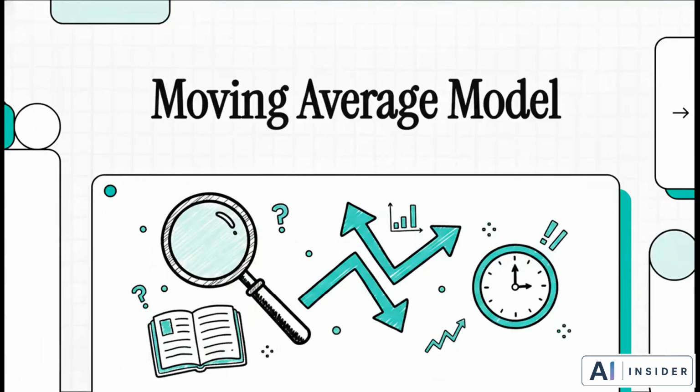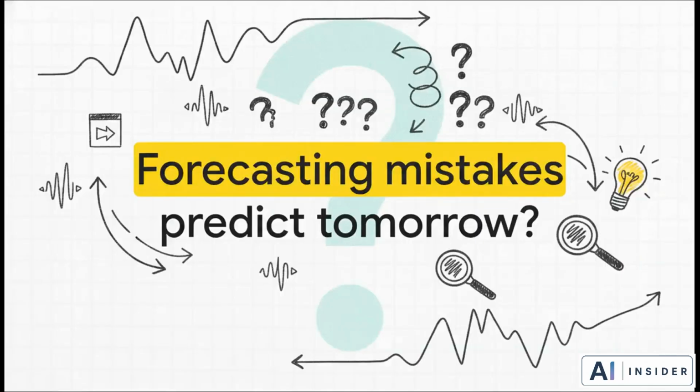Today, we are cracking the case on a major statistical mystery in episode 4 of Inside Time Series. We've spent all our previous sessions looking at how historical data points influence the future. But today we are flipping the script entirely. What if yesterday's forecasting mistakes could actually help us make better predictions tomorrow? Let's dive right into this provocative question.